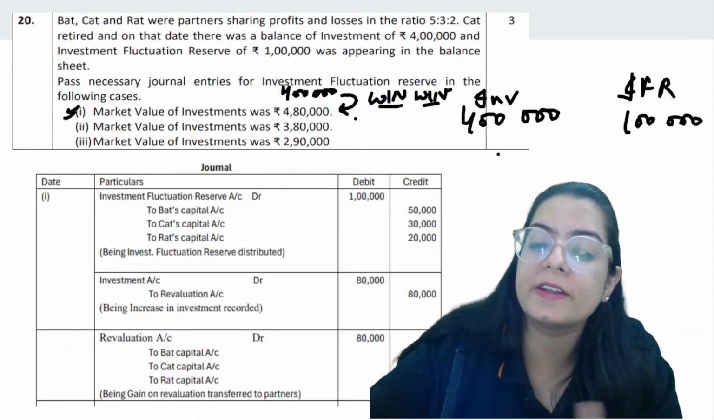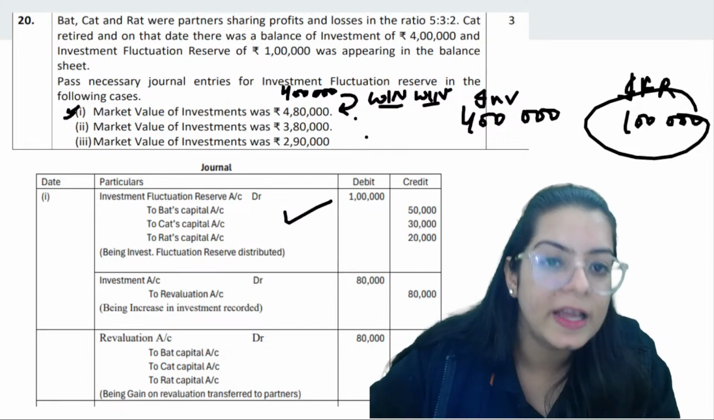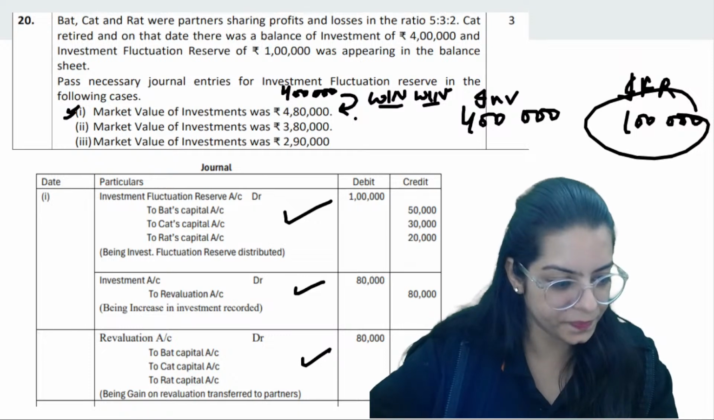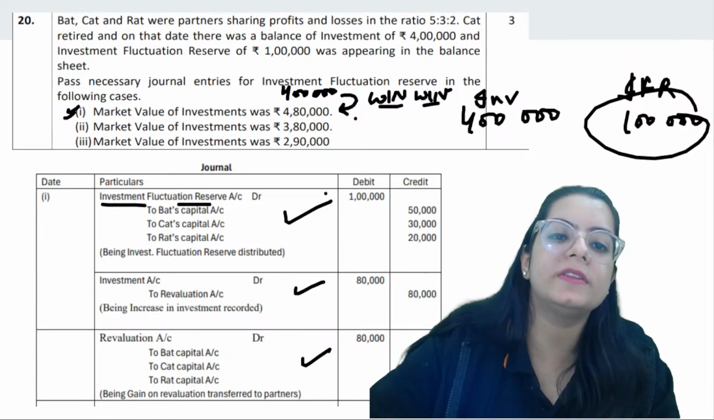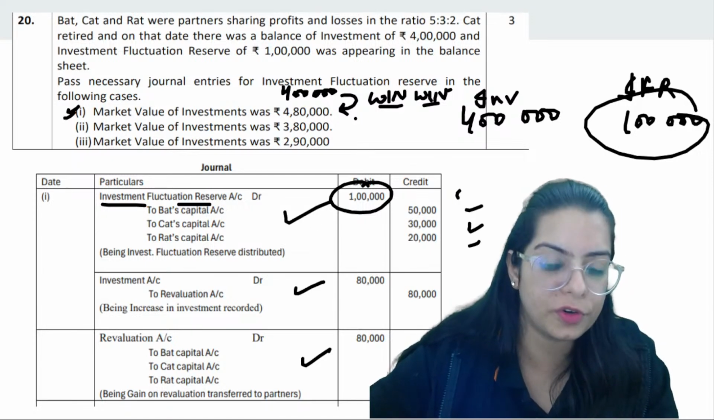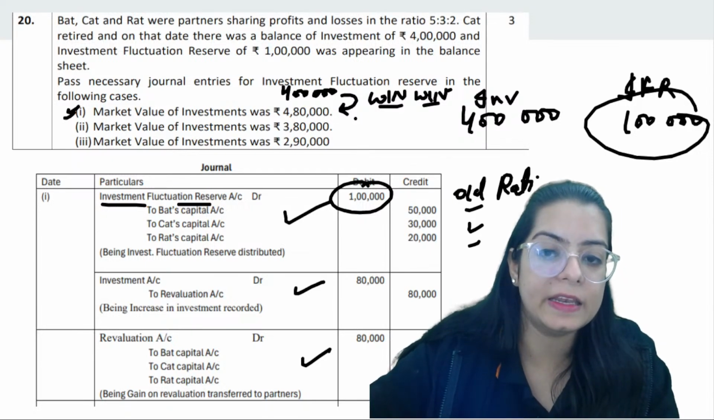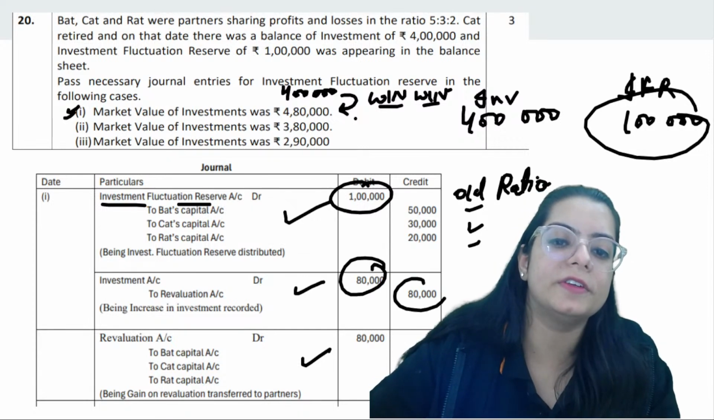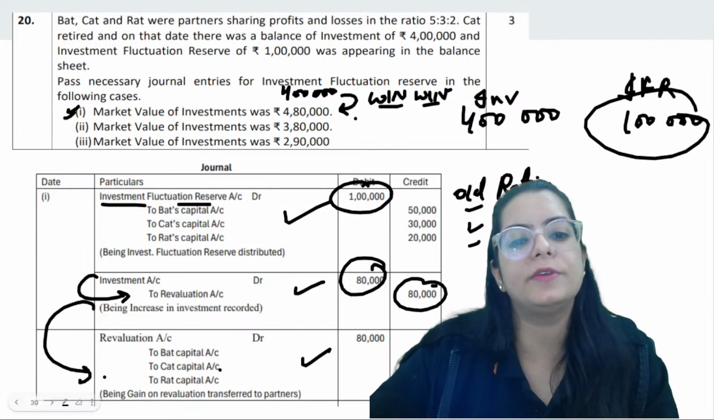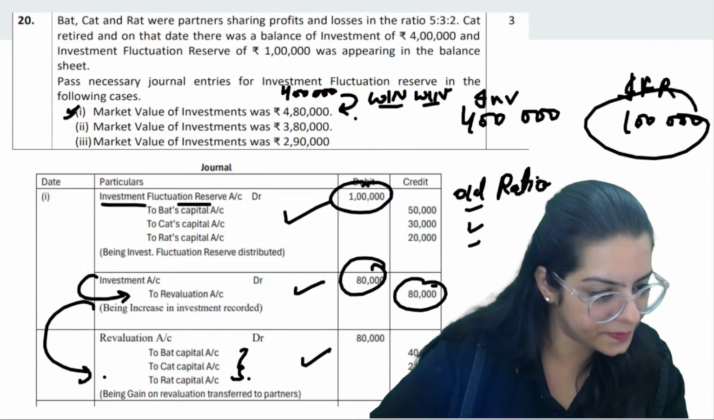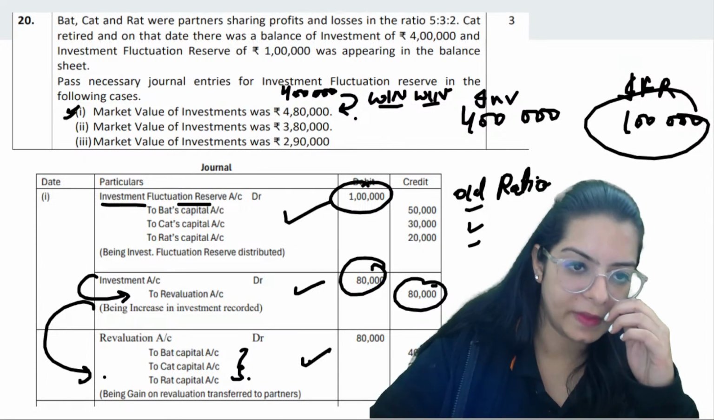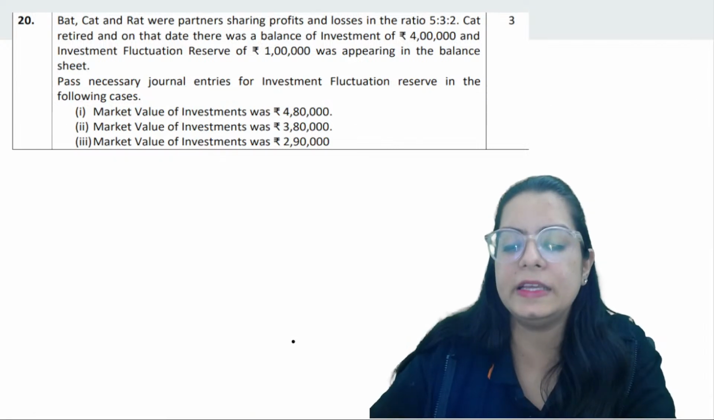So that means reserve will be distributed among partners, and this benefit of 80,000 will also be distributed among partners. So firstly, for distributing this 1 lakh benefit, you will pass the entry IFR to all partners in old ratio. And then you will distribute the 80,000 which will go via revaluation. Firstly, you will tell revaluation and then revaluation will distribute it among partners. Okay, ji? Easy.